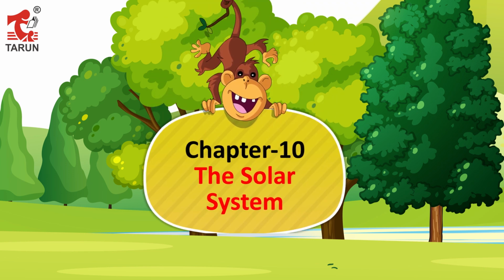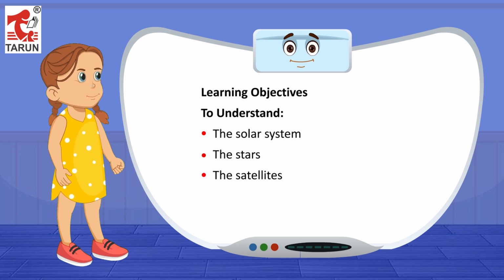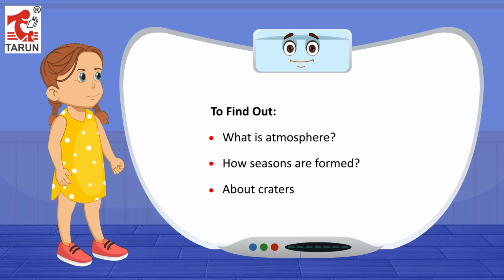Chapter 10. The Solar System. Learning Objectives. To understand the solar system, the stars, the satellites, motion of the earth. To find out what is atmosphere, how seasons are formed, about craters.